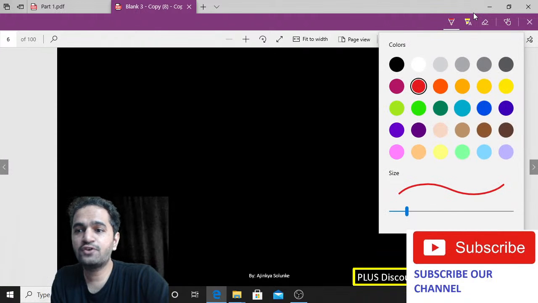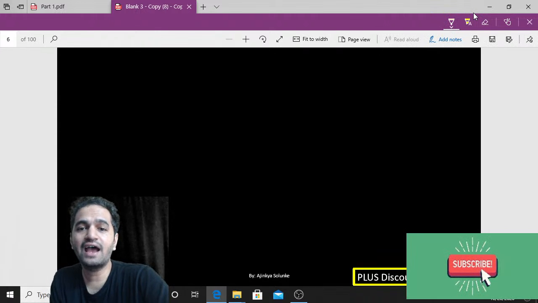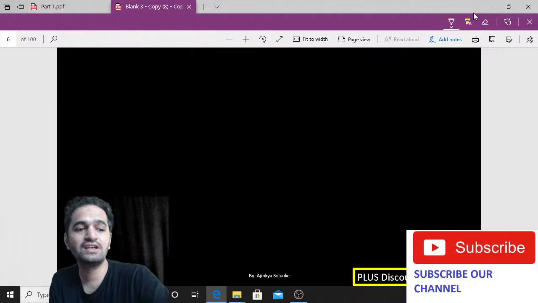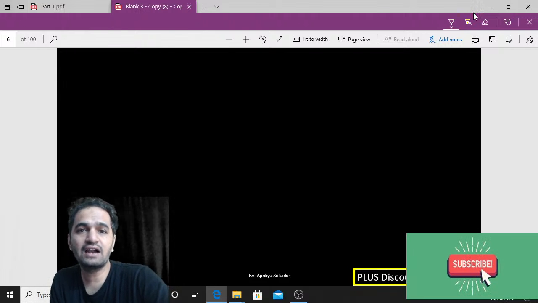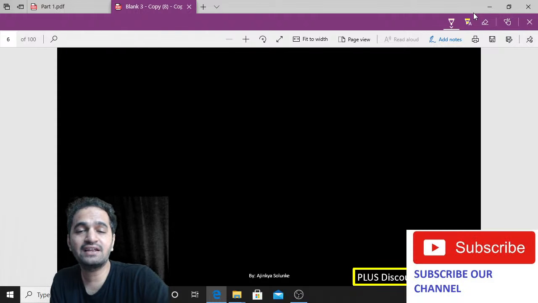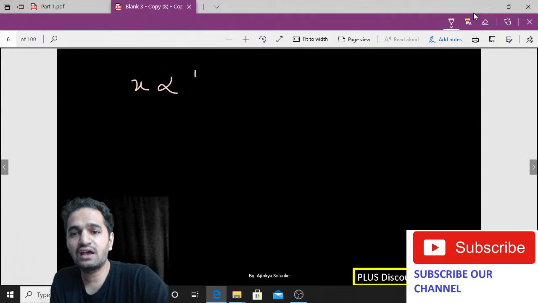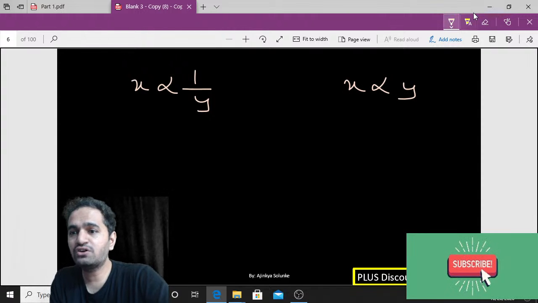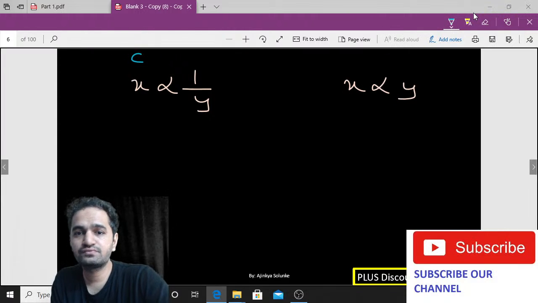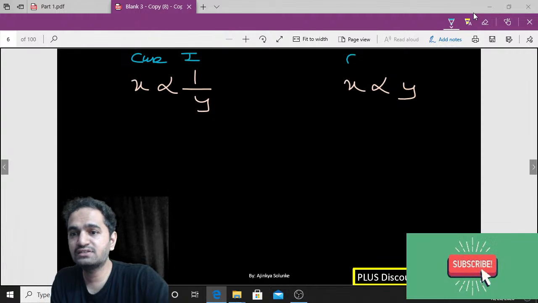So who has given this formula? Newton. And Newton has given only two statements. Now first we will understand the logic of direct and indirect variation. Suppose I am writing down here x and something like this, and x as something like this. Let me call it case 1 and case 2.